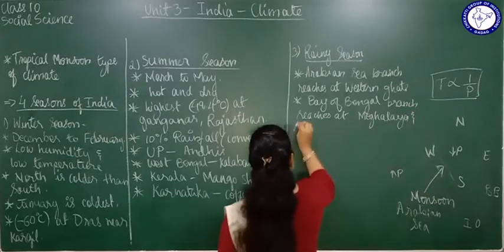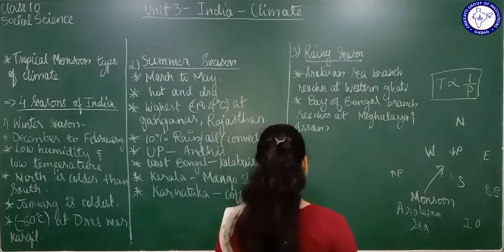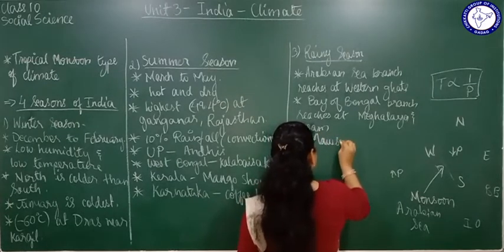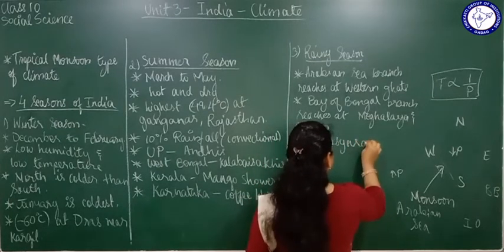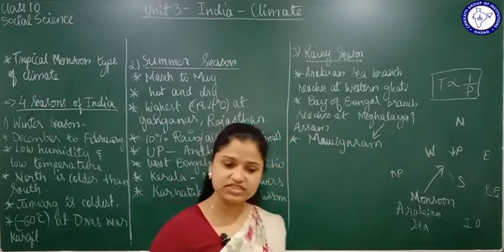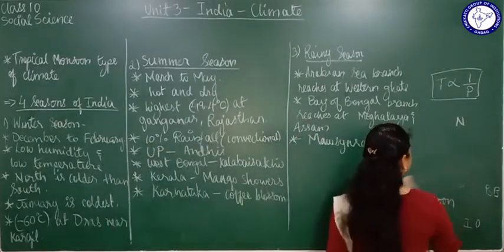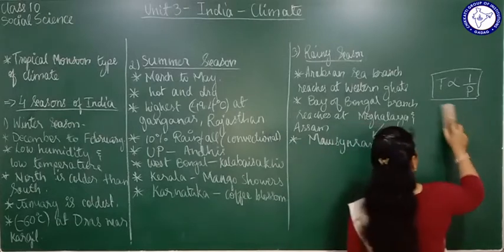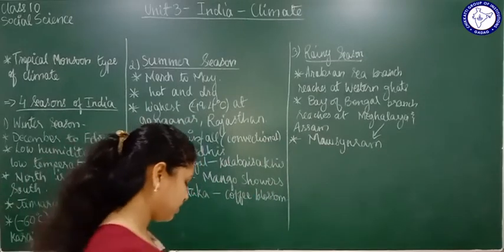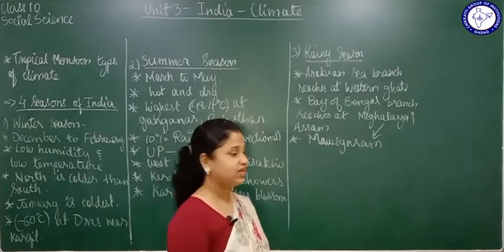Meghalaya and Assam region. Now the first place in Meghalaya which is affected is Mawsynram, a place in Meghalaya, and there the first showers of monsoon take place. The monsoon winds which enter from the Bay of Bengal first touch Mawsynram in the Meghalaya region. So this is all about the two types of monsoons, or the two types of rainy season that you studied here.